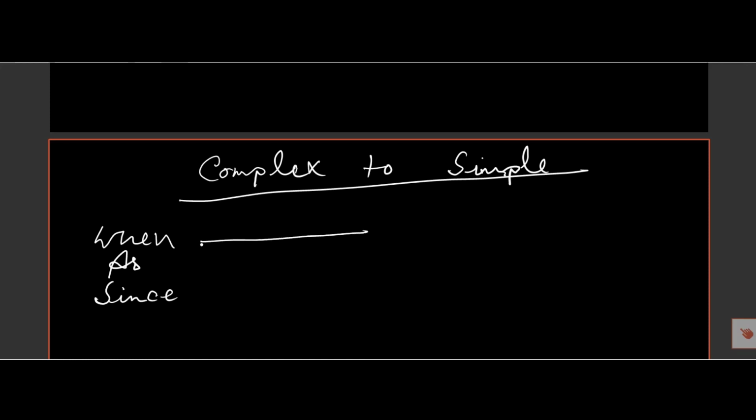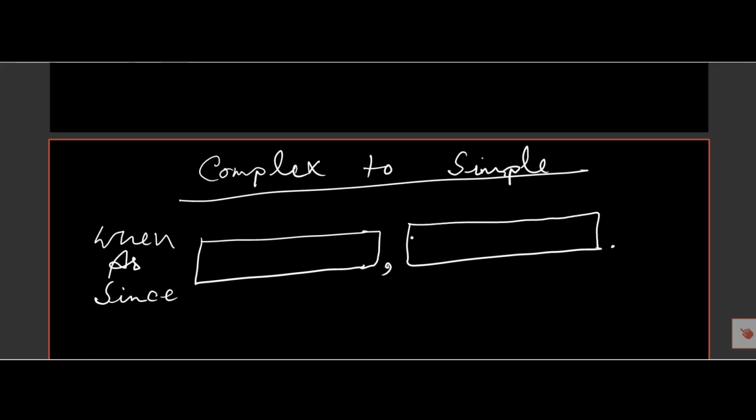and there is a part and there is another part. This is a complex structure, a complex sentence, and here is a subject, here is a verb and object, and there is also a subject, verb and object. This is the structure of a complex sentence if there is when, as, since, and if